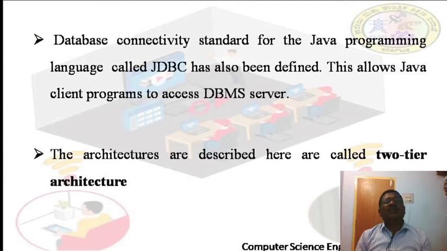And a database connectivity standard for the Java programming language called JDBC has also been defined. This allows Java client programs to access DBMS servers. Suppose you are writing a program in Java and developing applications using Java, then in that program you can connect to the database servers. In that case, it requires JDBC, which allows client programs to access DBMS servers. And the architecture we discussed here is called two-tier architecture.